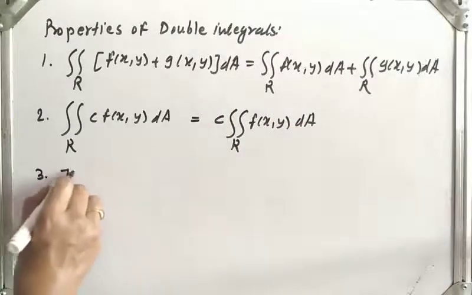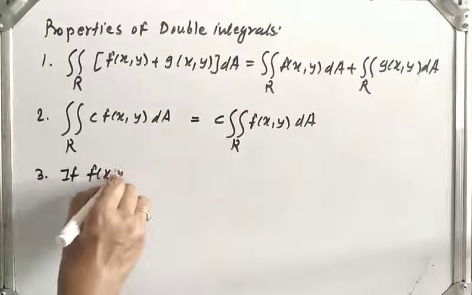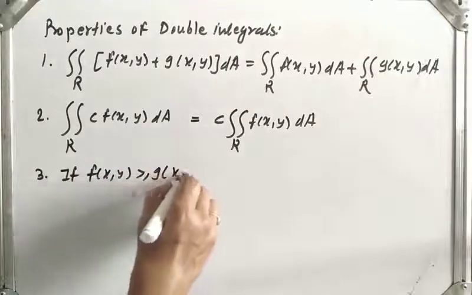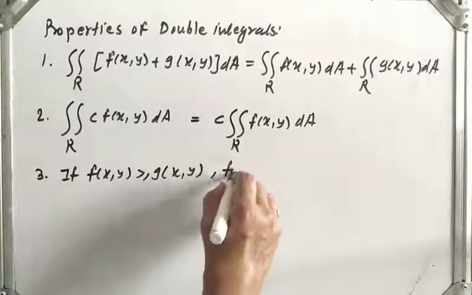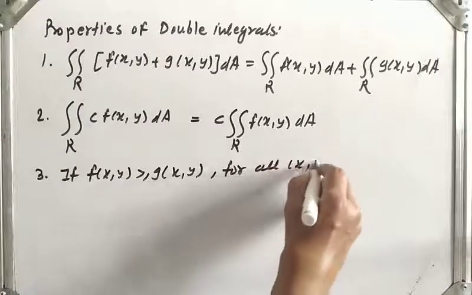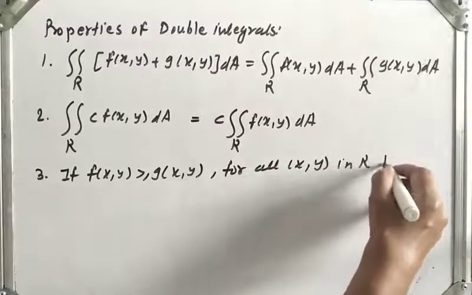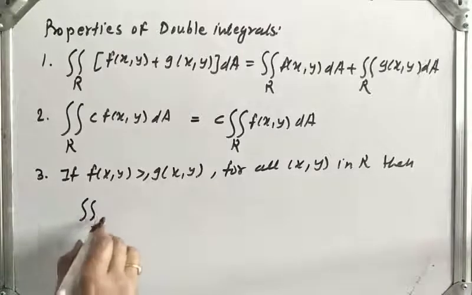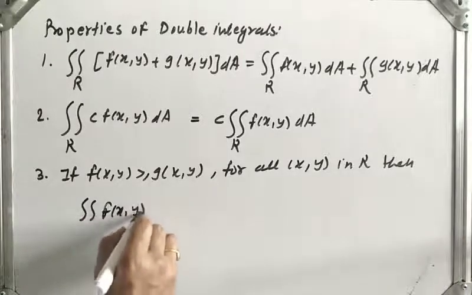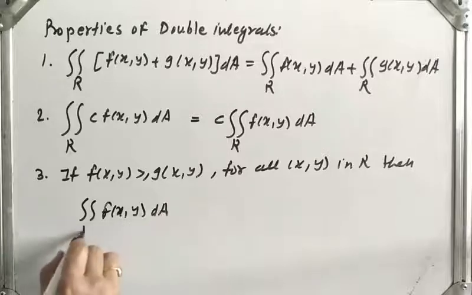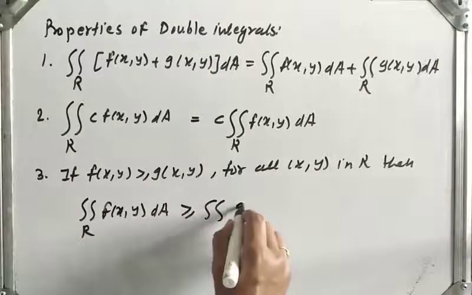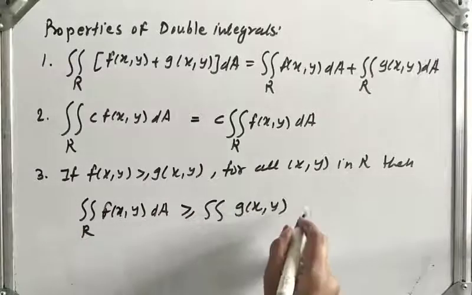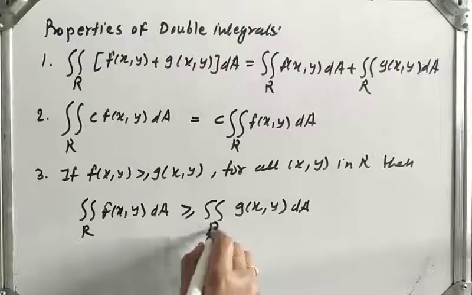Third property, if f of x y is greater than or equal to g of x y for all x y in R, then definitely the double integral of f of x y dA over R is greater than or equal to the double integral of g of x y dA over R.